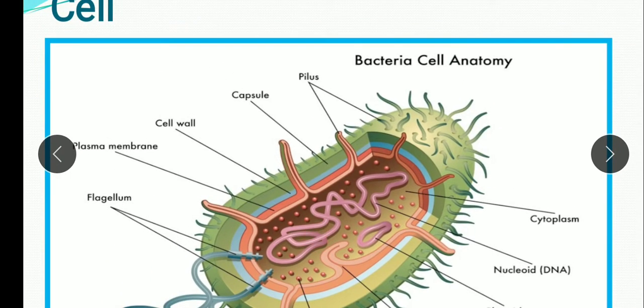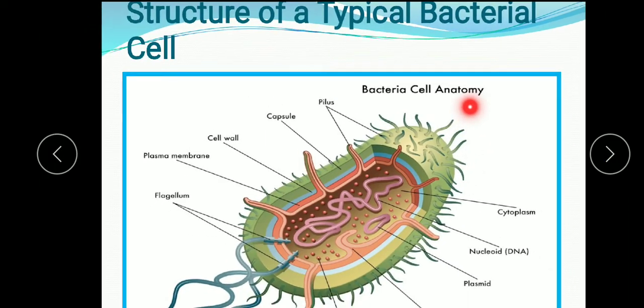Then we will see the pili. You can see the pilus. Pilus is the singular word. These are small hair-like projections that emerge from the surface of the bacteria. What is the function? They assist the bacteria in attaching to other cells or onto the host tissue. Sometimes special pili also develop. Those specialized pili are used to exchange genetic material during the process of conjugation,